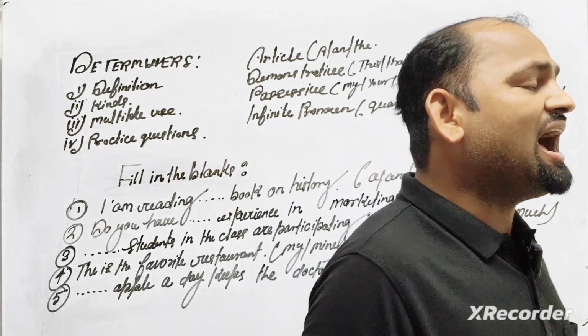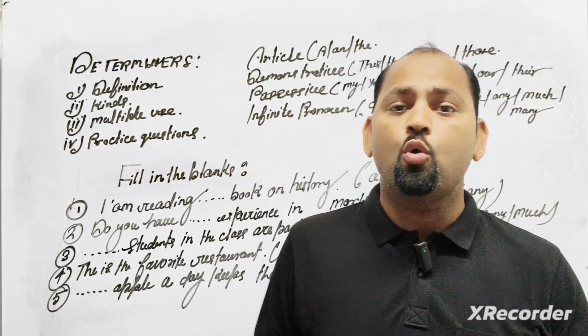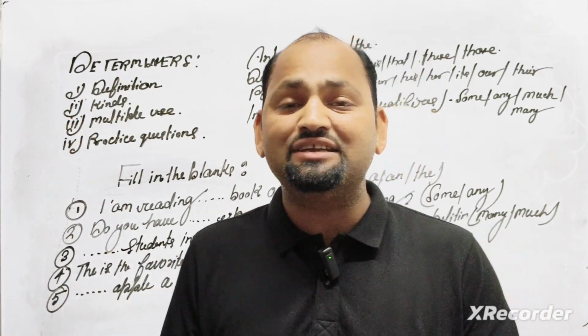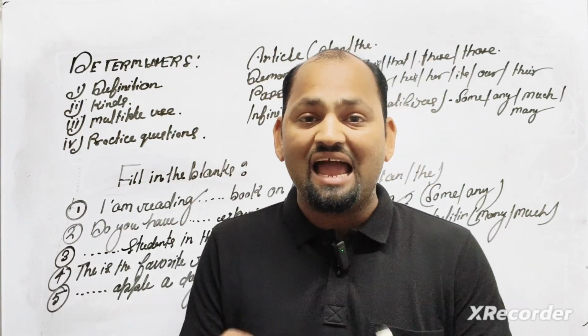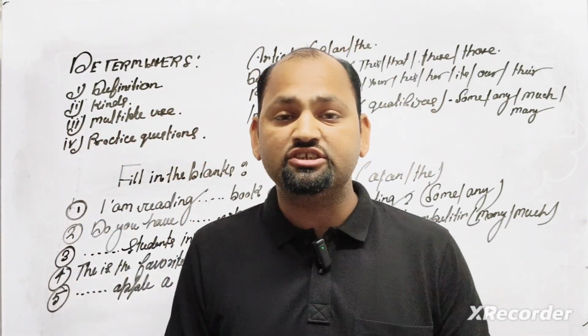Four perspectives I have to consult along with you. Number one, I have to tell you what the definition is. Second, I will tell you how many kinds there are. Third, I have to tell you some multiple uses of the determiners.